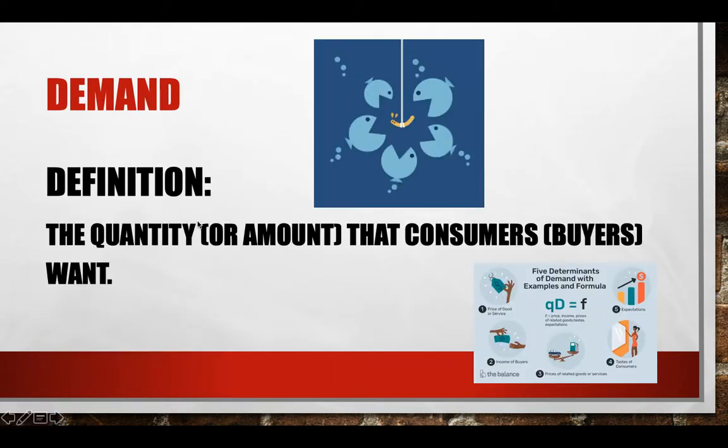So, speaking of demand, it's the quantity or the amount that consumers like us are buying. So this is just a big formula of how they decide on the supply and demand. But right here is a good picture of an item, and when there's a lot of demand, a lot of people wanting it, and there's not very much there.